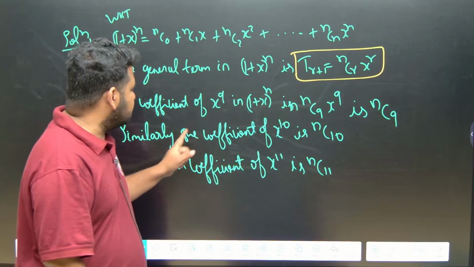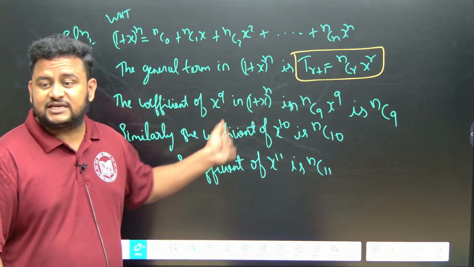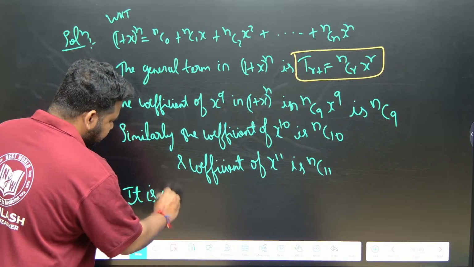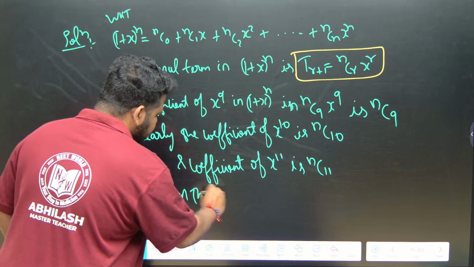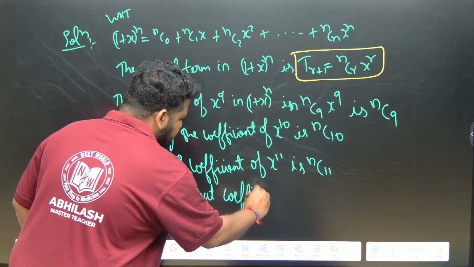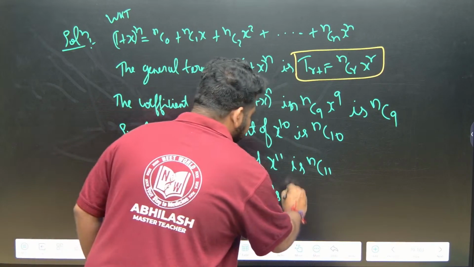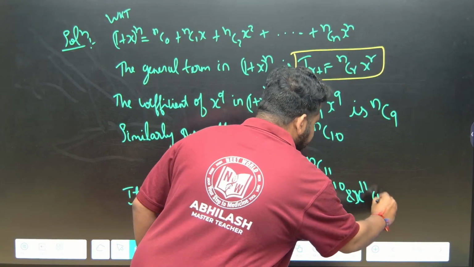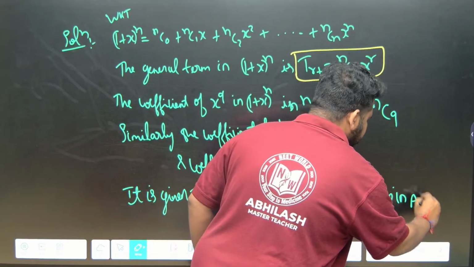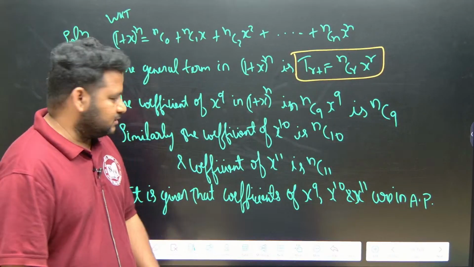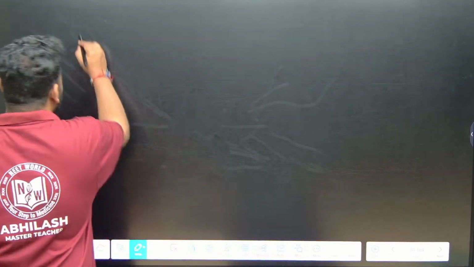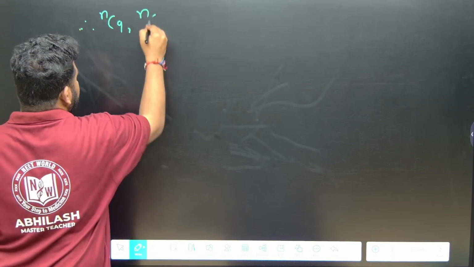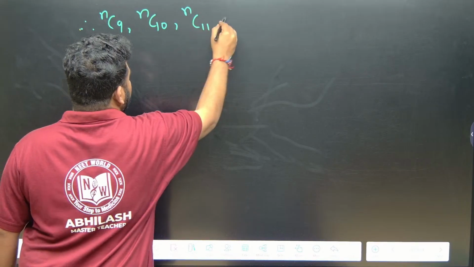Okay, so what are they telling? The coefficients are in AP. It is given that the coefficients of x power 9, x power 10 and x power 11 are in AP. They have only given that. Therefore, nC9, nC10, nC11 are in AP.